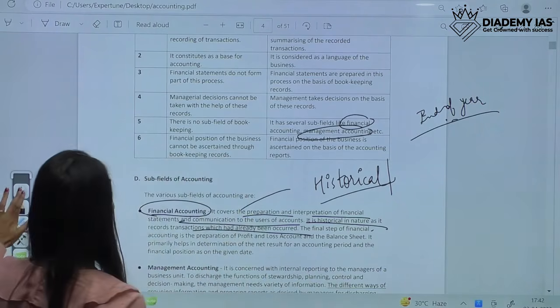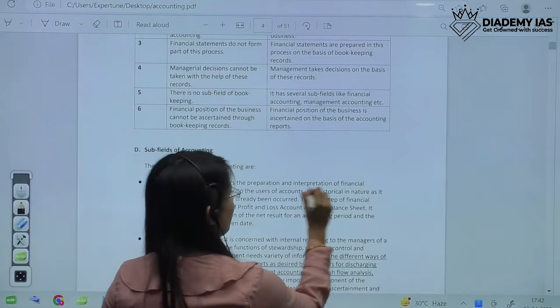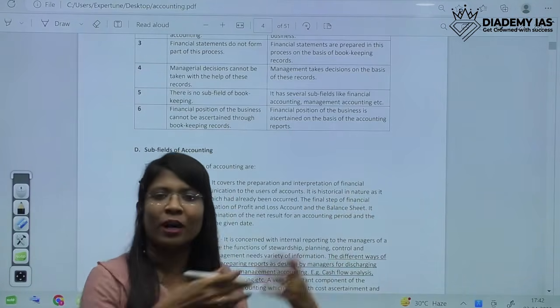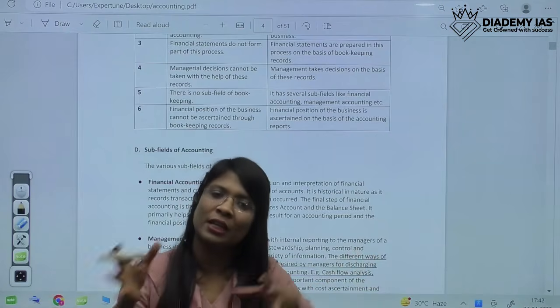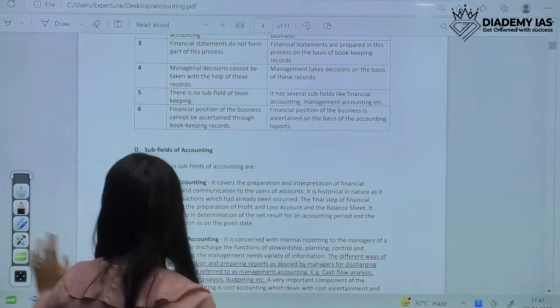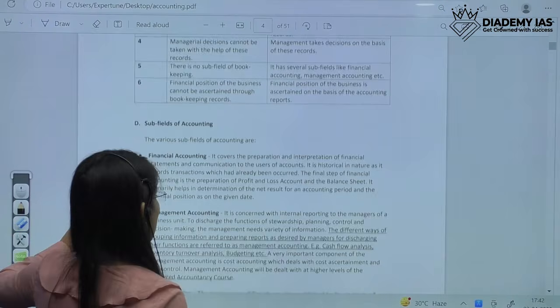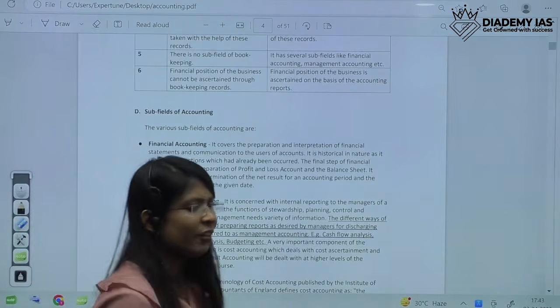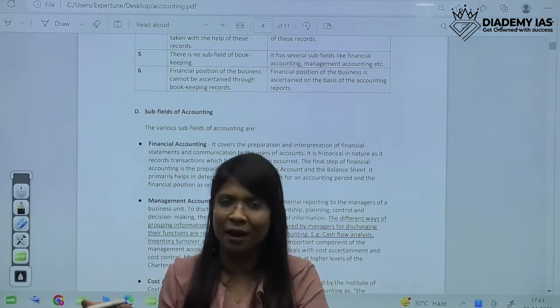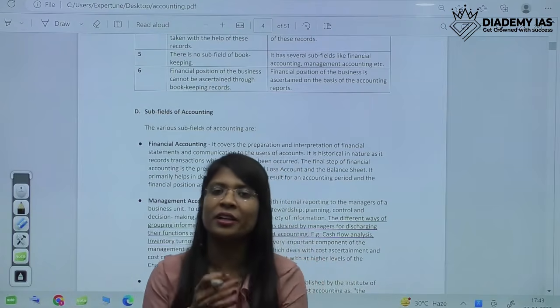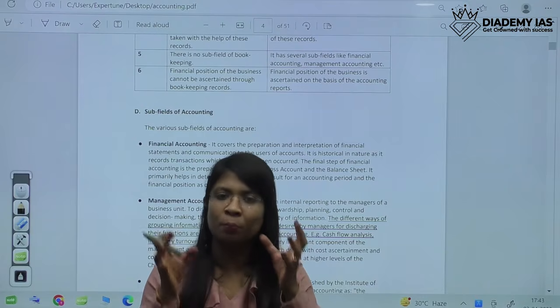So this is financial accounting: preparation and interpretation of financial statements. Whatever we were doing in accounting is generally financial accounting only. Second is management accounting. In management accounting, we need to prepare certain reports so that our managers can derive meaning and understand the position.